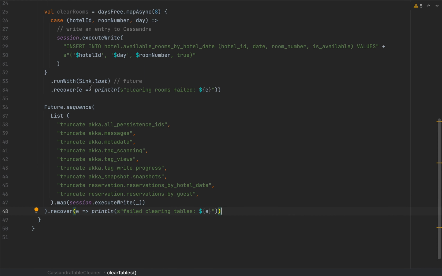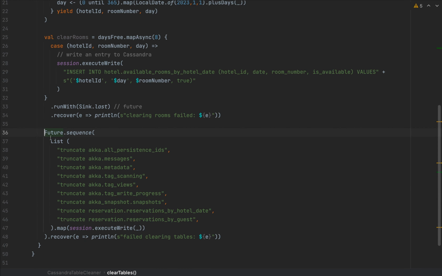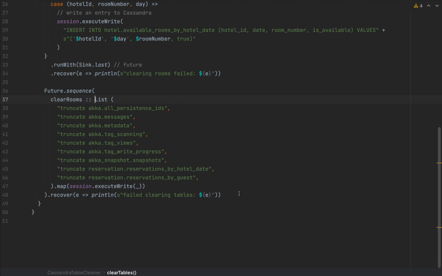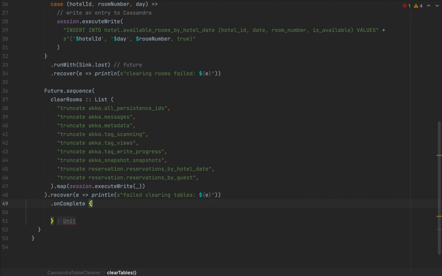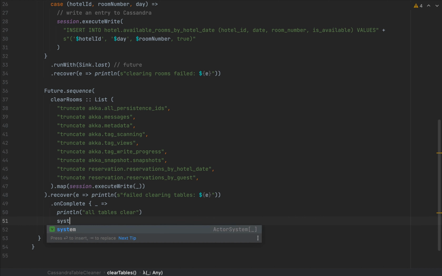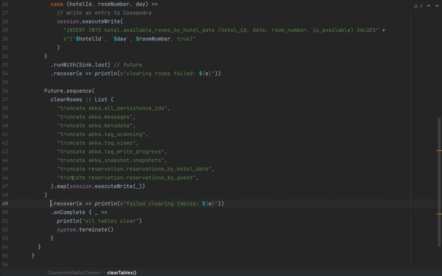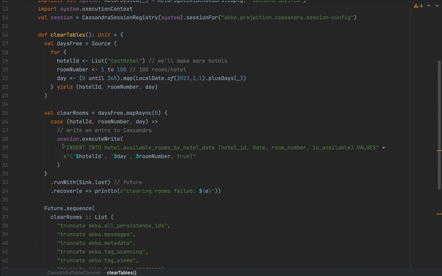Now, once I've created the clear rooms and this future sequence, I'm going to add the clear rooms to this list. And after the future finishes, I'm going to run an onComplete. In case this finishes, I'm going to have a println with "all tables clear" or something like that, and then I'm going to call system.terminate to finish the application. So this is a quick application that will simply clear all the tables and insert true in all the calendar days for an entire year for this test hotel.